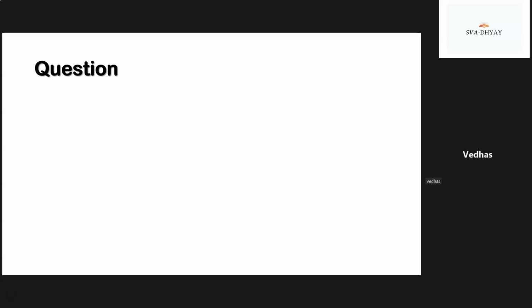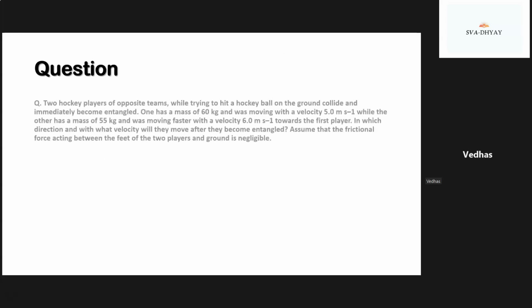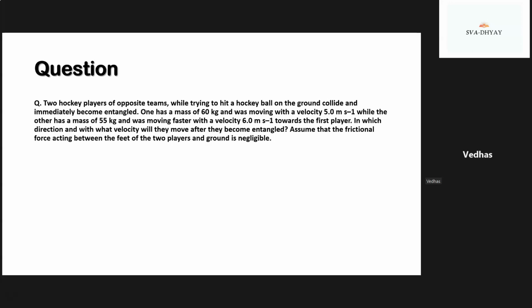Now let's take a question. Two hockey players of opposite teams, while trying to hit a hockey ball on the ground, collide and immediately become entangled. One has a mass of 60 kg and was moving with a velocity of 5 meter per second, while the other has a mass of 55 kg and was moving faster with a velocity of 6 meter per second towards the first player. In which direction and with what velocity will they move after they become entangled? Assume that the frictional force acting between the feet of the two players and the ground is negligible.